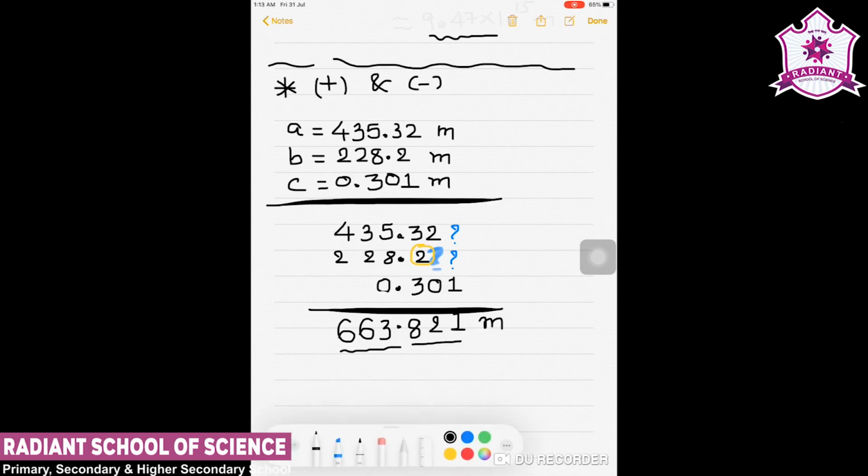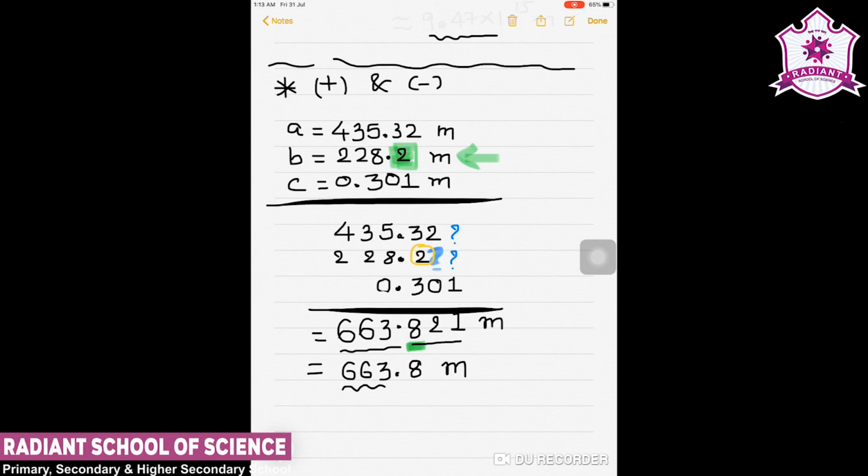Now in this answer we cannot go up to 3 places after decimal, because in my calculation I have one least certain value, that is B, in which I have only one figure after decimal. So here also I have to consider only one figure after decimal, and that comes to be 663.8 meter.